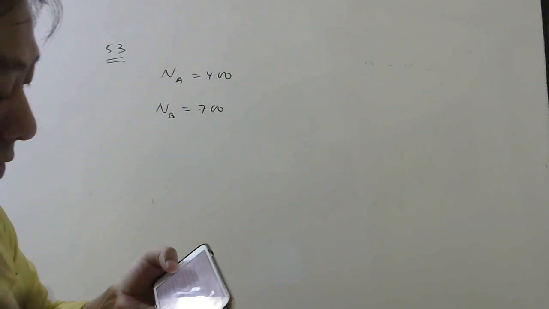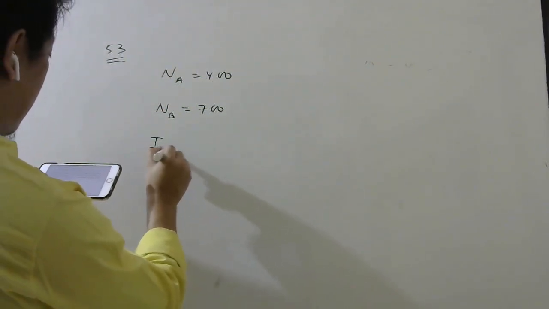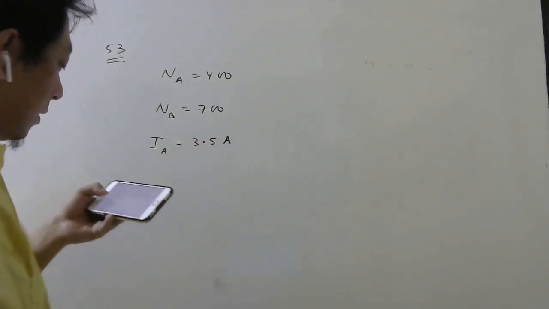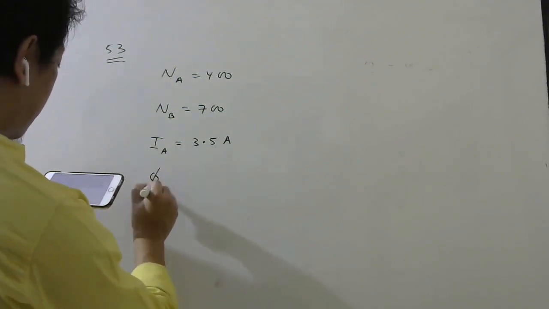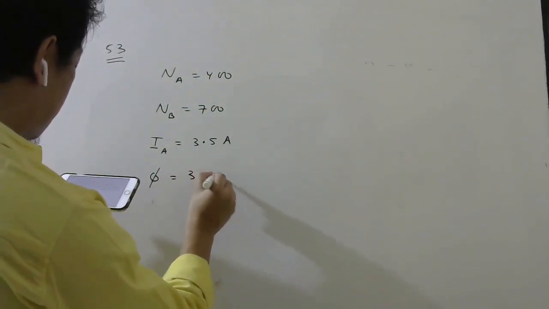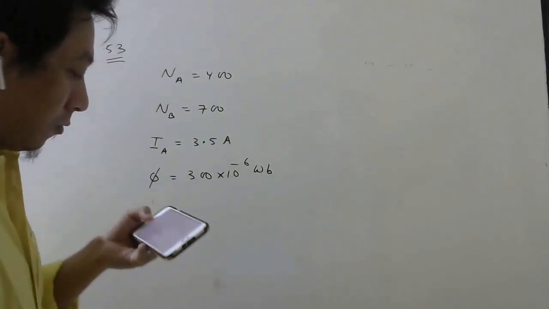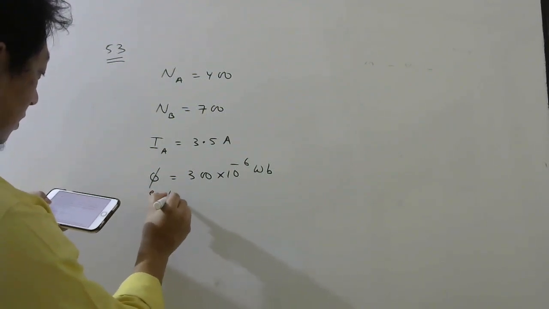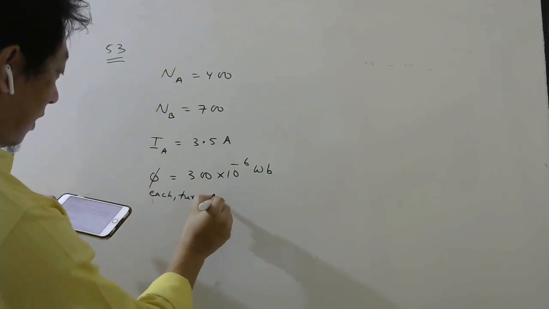A current of 3.5 ampere in coil A produces an average flux of 300 into 10 power minus 6 Weber, microweber, through each turn of A only.